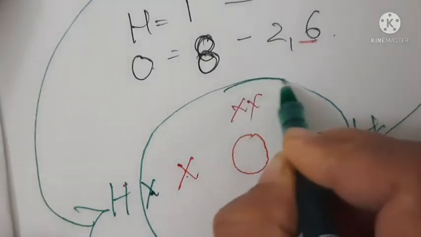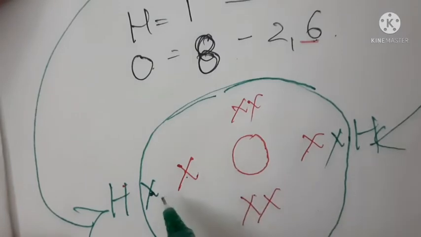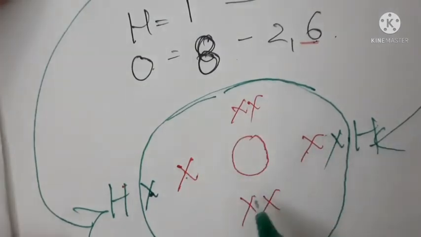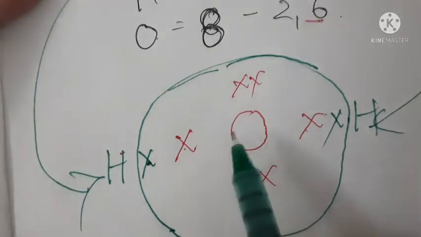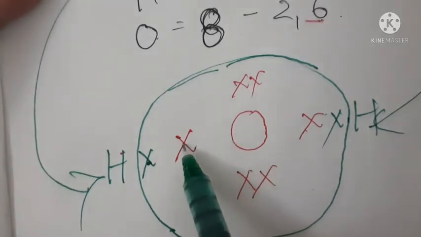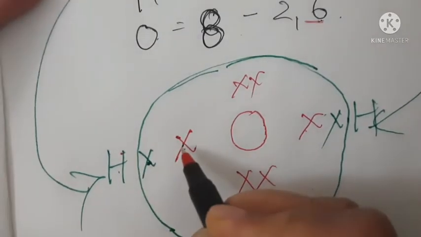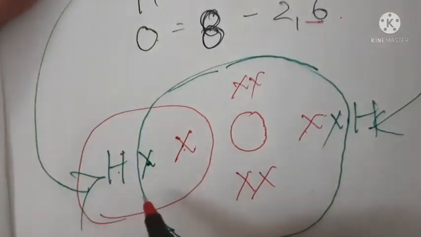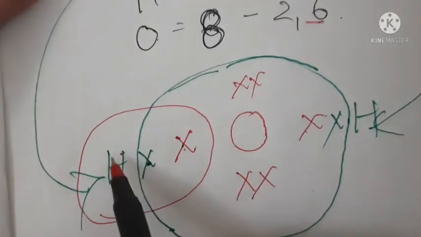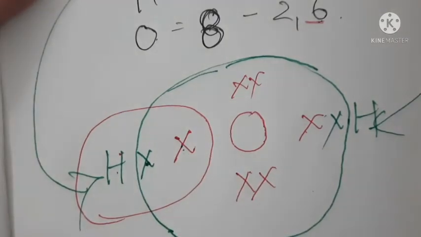See, the circle is not becoming perfect, but you have to understand. Now count the number of electrons: 1, 2, 3, 4, 5, 6, 7, 8. So this oxygen has 8 electrons. Now this oxygen will share its 1 electron with this hydrogen. So you have to bring this electron in the area of this oxygen. Now if you take only this area of hydrogen, it will have 2 electrons.